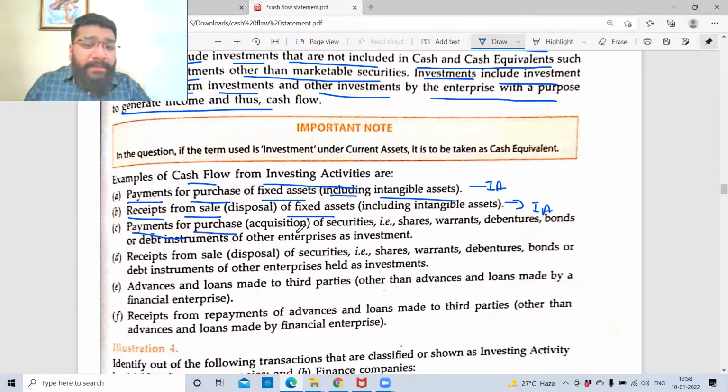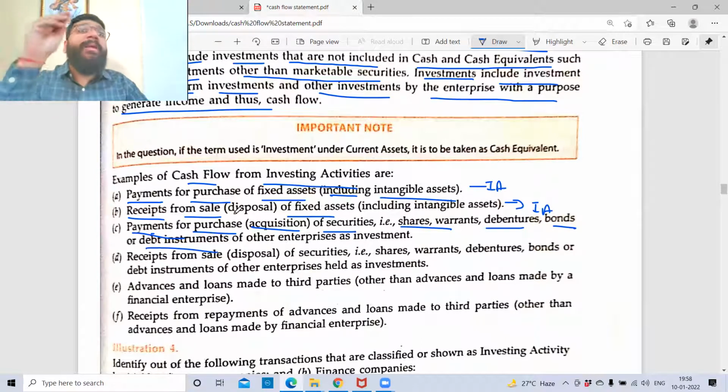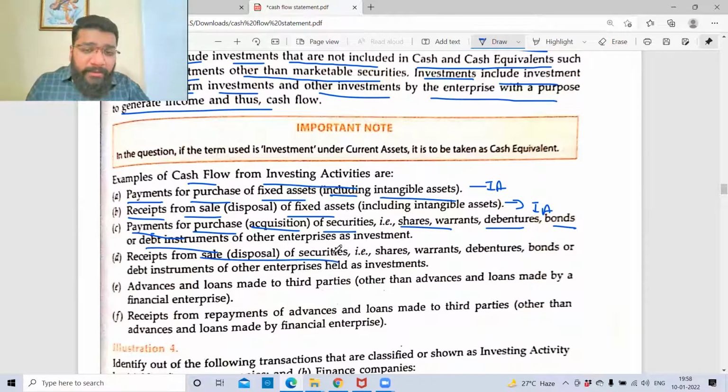Payment for purchase or acquisition of securities. Securities means what? Share warrant, debentures, bonds, share capital, preference share capital, instrument, whatever name you say. I'm investing in those securities, so investment activity. And if I sell those securities and whatever money I generate, cash inflow, that is also investment activity. Are we clear? Okay, whatever I'm discussing is for a non-finance company.